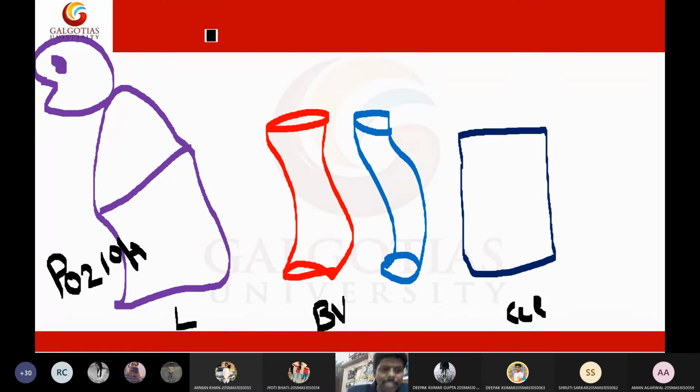That is why this pressure is always measured in millimeters of mercury, mmHg. Hg is the periodic table symbol of mercury. I hope you know these basics. So the atmospheric pressure of oxygen is 104 mmHg.